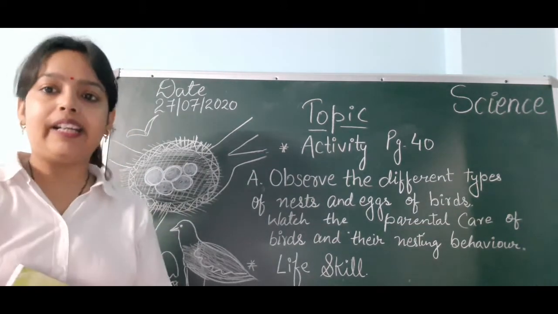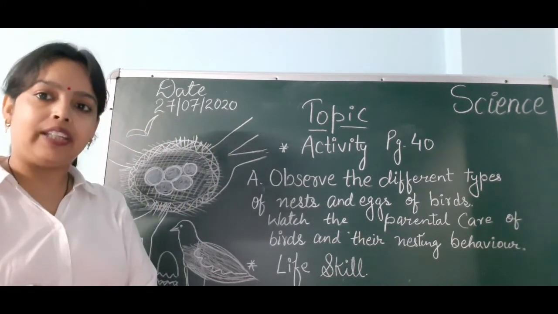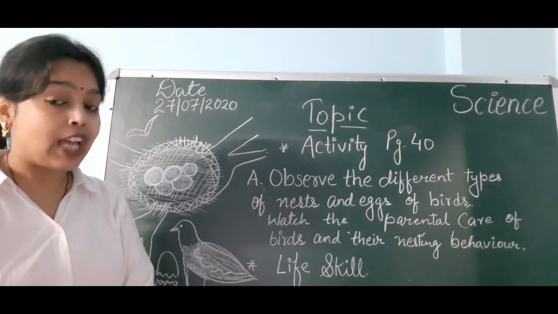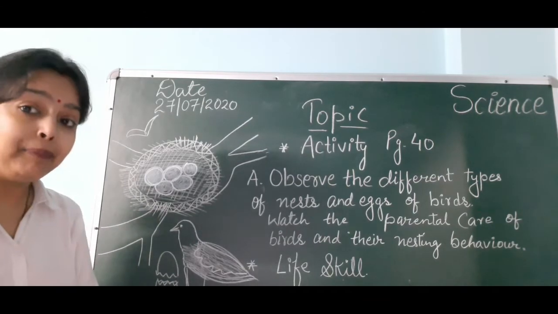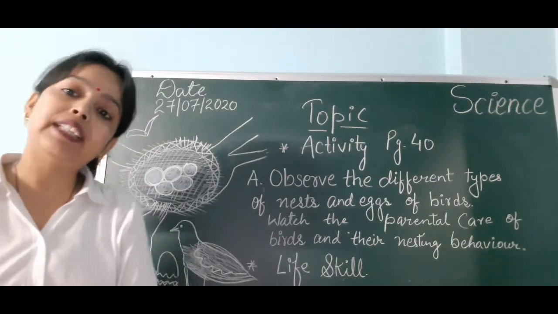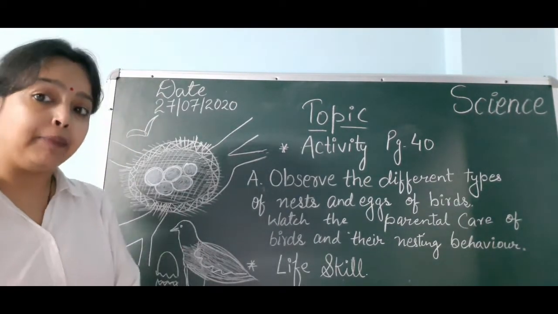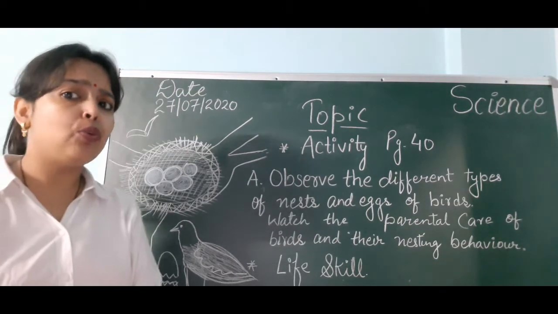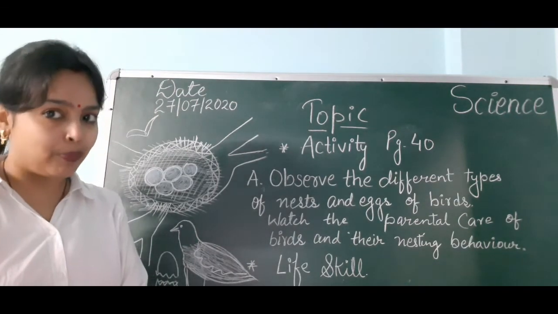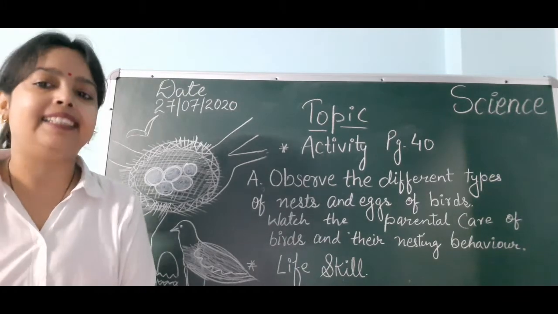Today is Monday and the date is 27 July 2020. Which chapter did we complete? Yes, right, my dear students, we completed chapter number 4, reproduction in animals. I hope you all now know what reproduction is and how it happens.